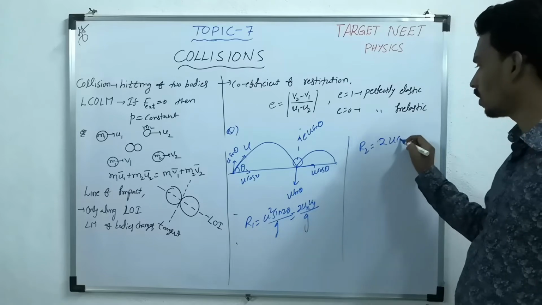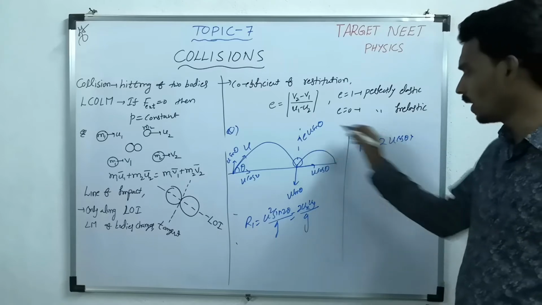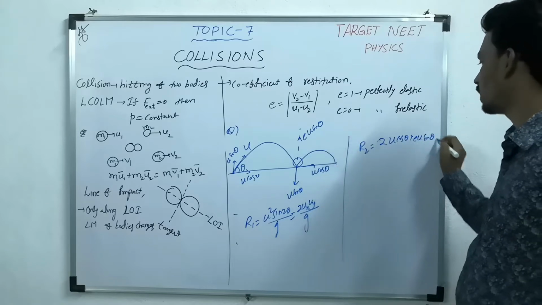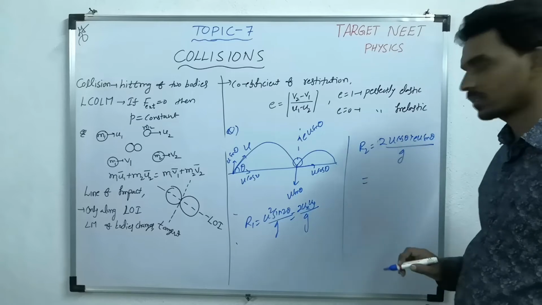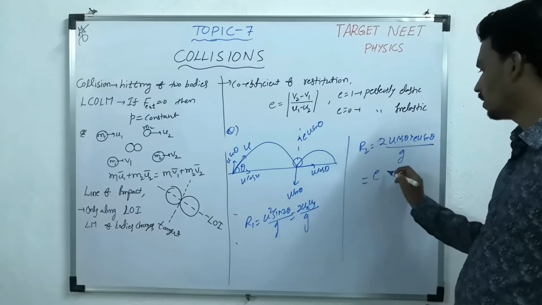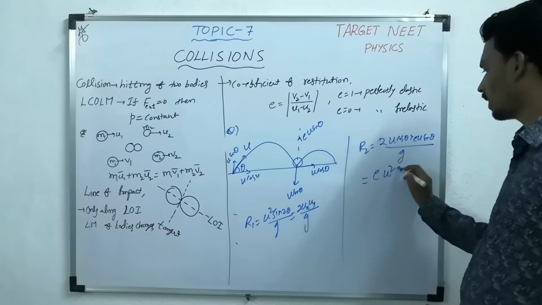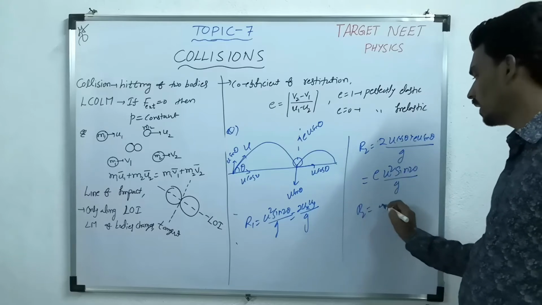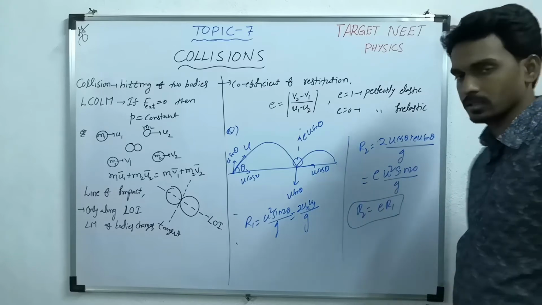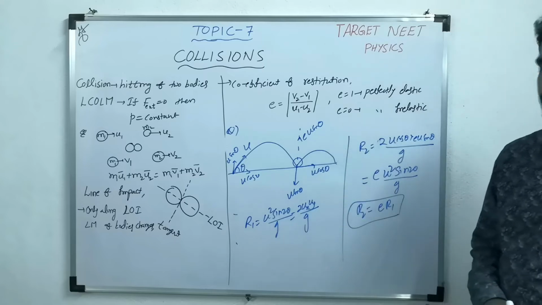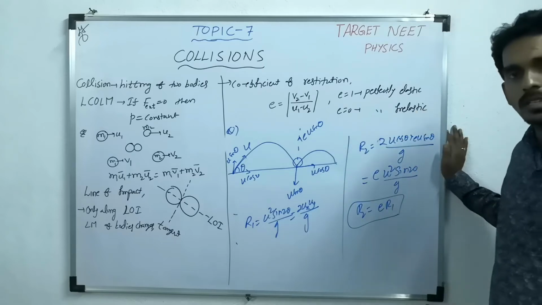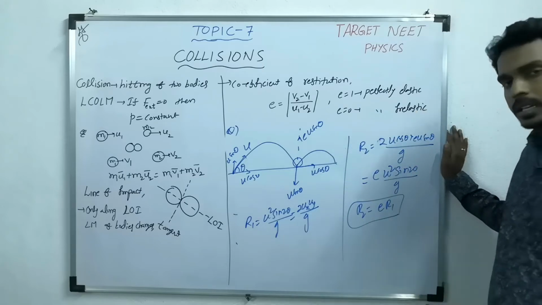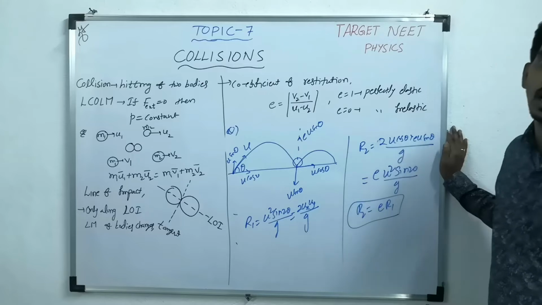2ux. Ux is u cos theta only, but uy is eu sin theta by g. So E times u square 2 sin theta cos theta is sin 2 theta by g. So what is the next range? E times the first range. So after the second collision, what is the next range? R3 equal to E square times R1.